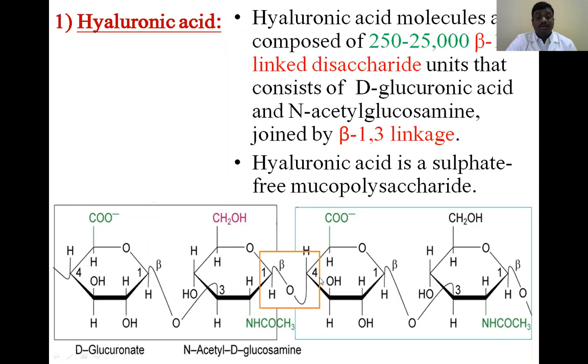So it is having two bonds: one is alpha 1,3 glycosidic linkage, another one is alpha 1,4 glycosidic linkage. Most of the heteropolysaccharides have sulfate groups, but hyaluronic acid does not have any sulfate group. It is a sulfate-free mucopolysaccharide. Okay.